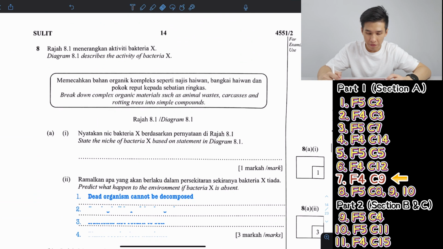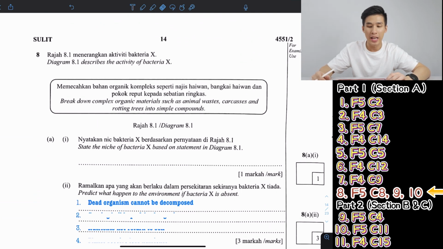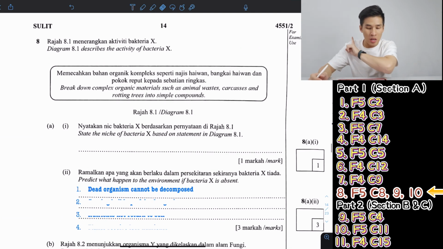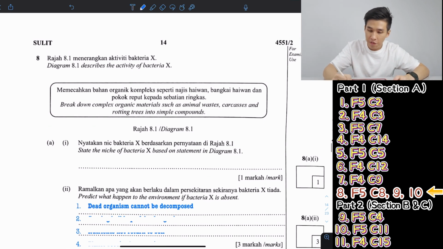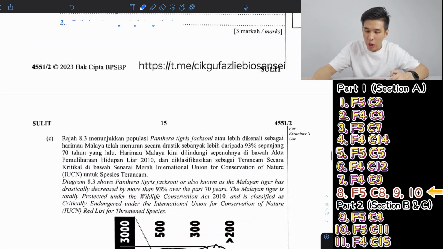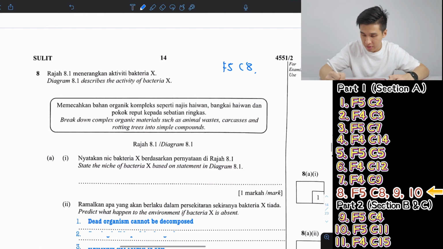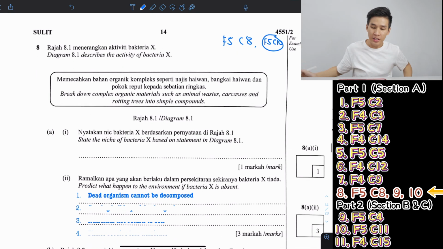And then our final structural question, this will be the last question for this part 1 video. Now, this is Form 5, Chapter 8. Got mixed up a bit, Form 5, Chapter 10. Which is Form 5, Chapter 10, very important. Chapter 9 also. So, question 1, state the niche of bacteria X based on the statement in diagram 8.1.